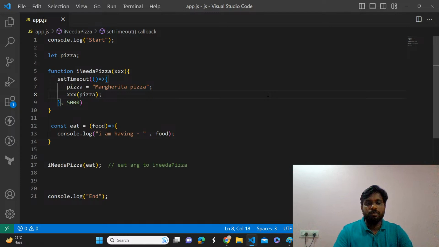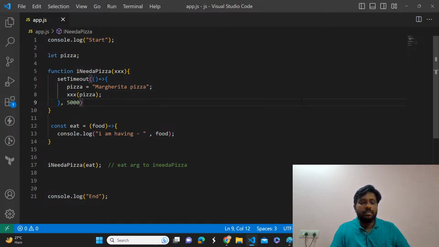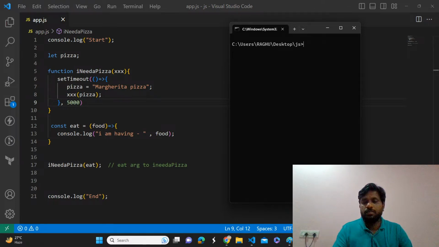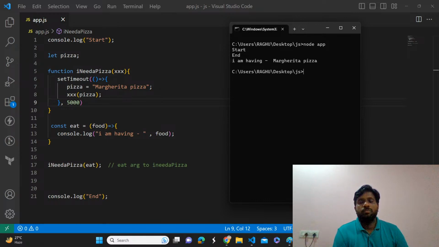Good. Don't worry, it will take some time to understand this concept. Nothing wrong if you don't answer, but please try to execute the code and understand this concept. Even if you have a confusion, I will explain. Okay, let's execute this one. So we got the result. Start, and after 5000 milliseconds, we get I'm having margarita pizza.